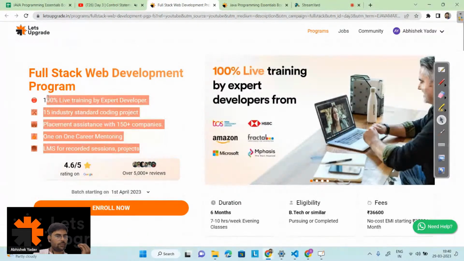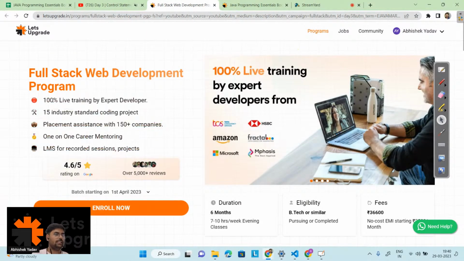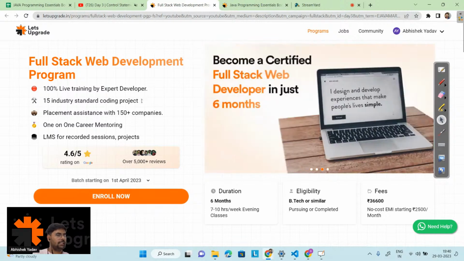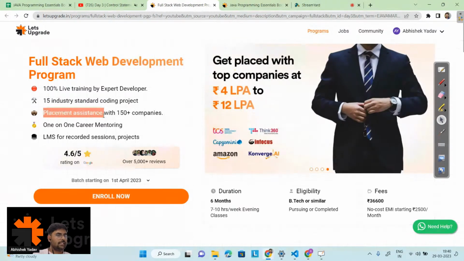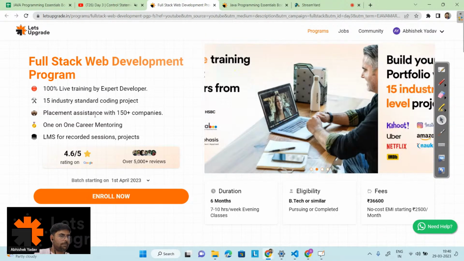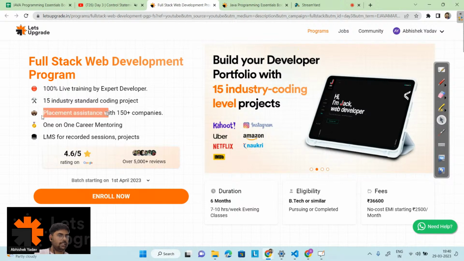What we are doing in this full stack web development program, how our course is structured. Our course will be 100% live, and it is taken by expert developers who have more than 5 to 10 years of experience in the industry. You are going to make 15 industry level projects, and you have placement assistance. We are building your resume, building you from scratch, so that you are industry level and ready to compete in the market. 100% placement assistance from our side.